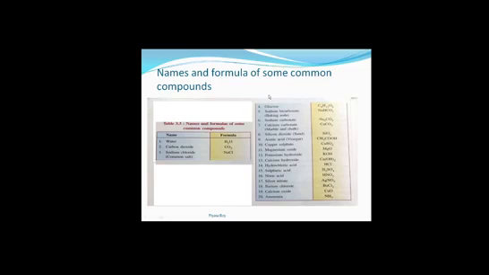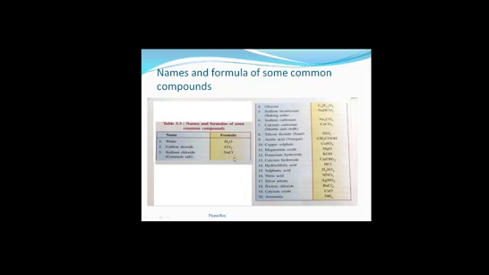Now see, we will learn some formulas of some common compounds. You have already done this. So water, it's very easy, H2O is the formula. Carbon dioxide, we know this is CO2. Sodium chloride, common salt, these names are also important, so you have to learn both.